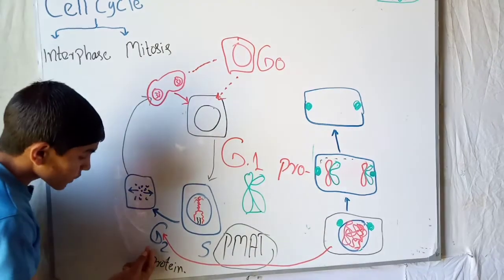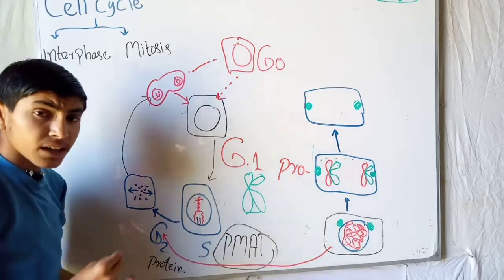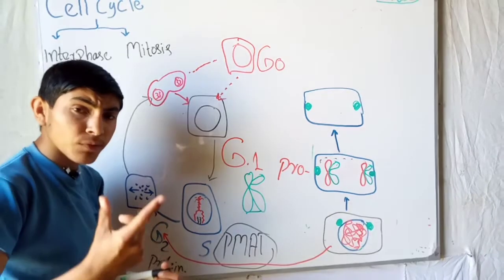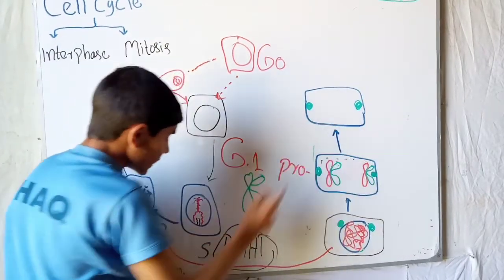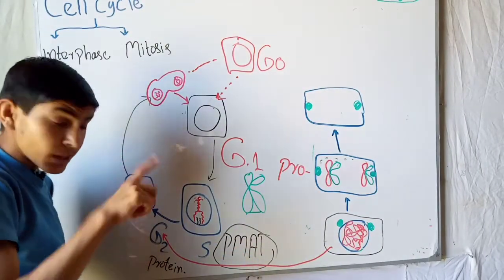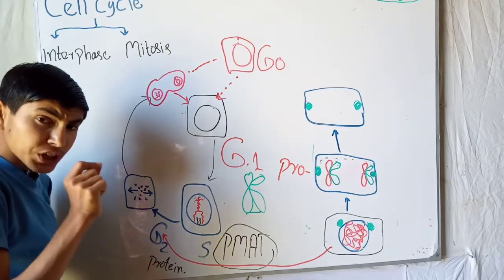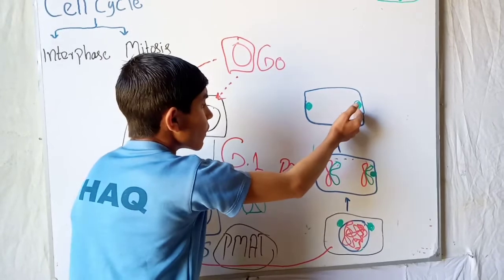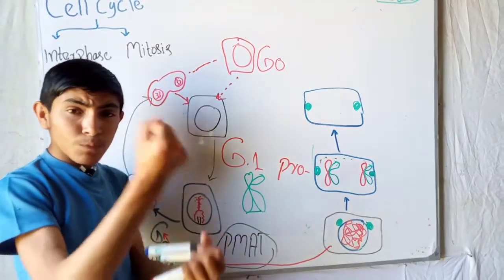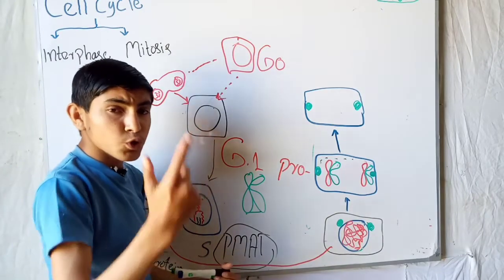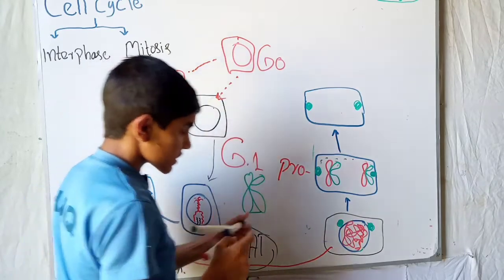As I mentioned before, in the G2 phase the synthesis of protein occurs, and these proteins help in the creation of spindle fibers in the metaphase of mitosis. With the help of G2-formed protein, the centrioles create spindle fibers which help in the motion of the chromosomes during metaphase and anaphase.